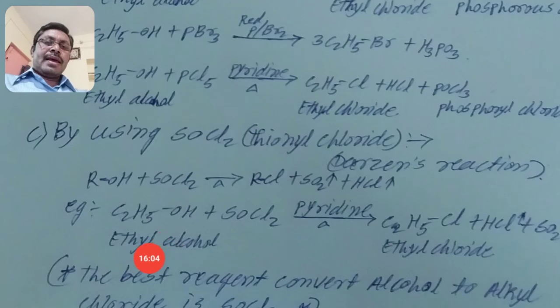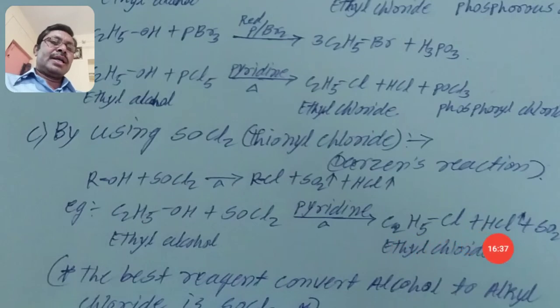For example, when ethyl alcohol is treated with SOCl2, that is thionyl chloride, in presence of pyridine. That pyridine is not given in the textbook, I am telling about it. Pyridine is a basic compound. In the reaction some acid is produced. To neutralize that acidic material, pyridine is used. It is not a catalyst for that reaction, but it neutralizes the acidic matter.